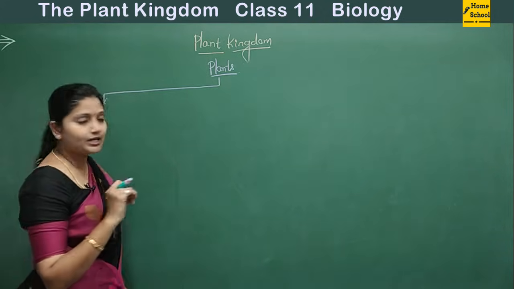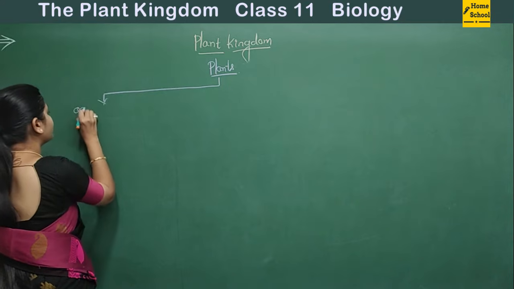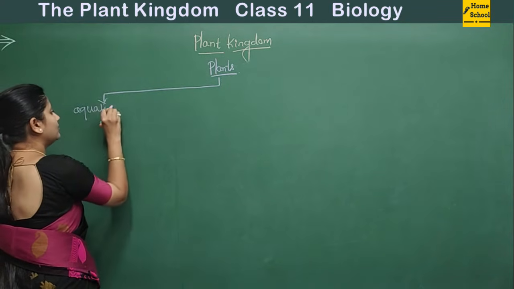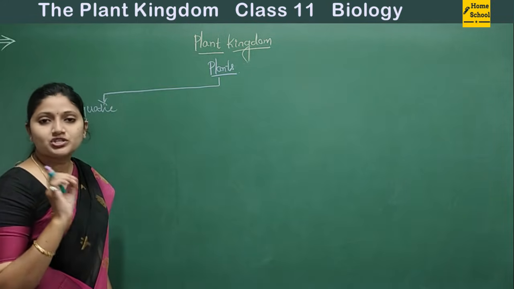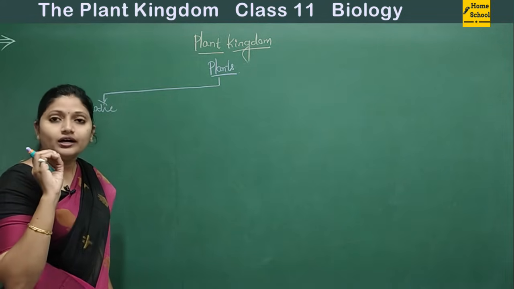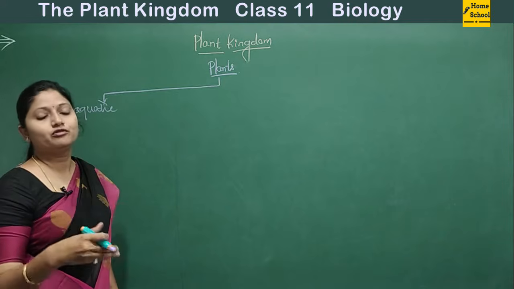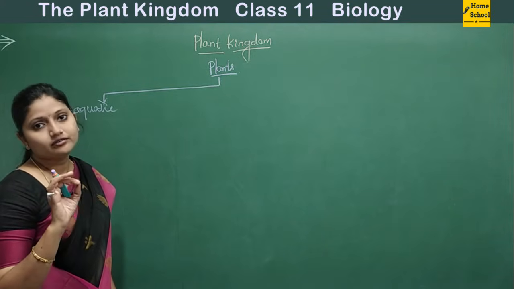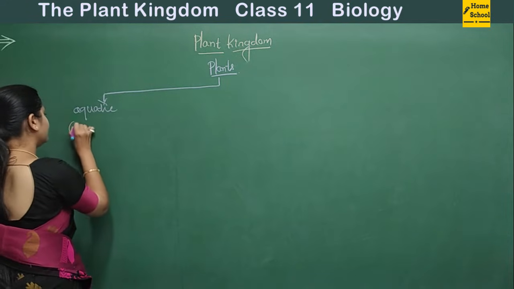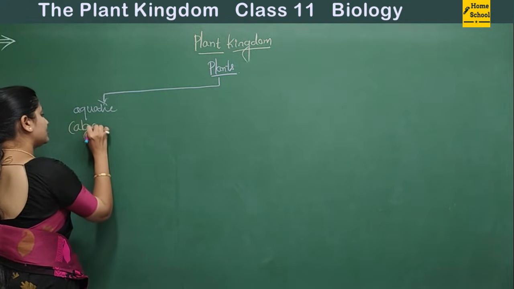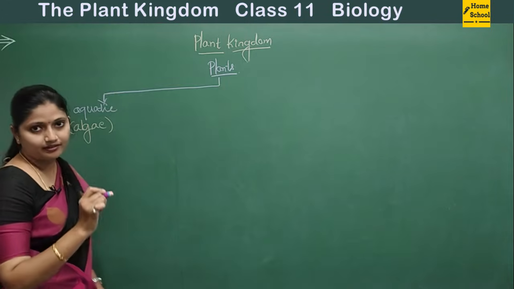Firstly we will take up the aquatic plants. The organisms which usually grow in the water are algae. That is the algae. Fine.